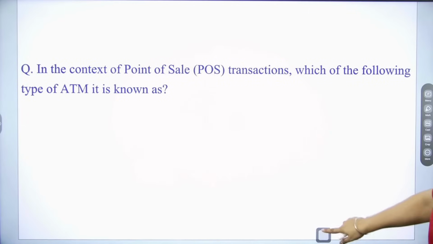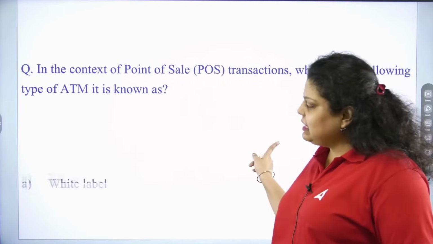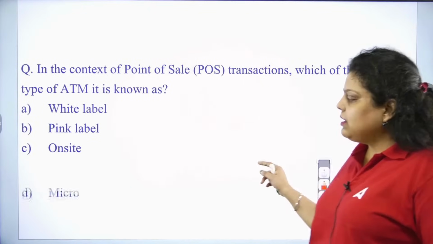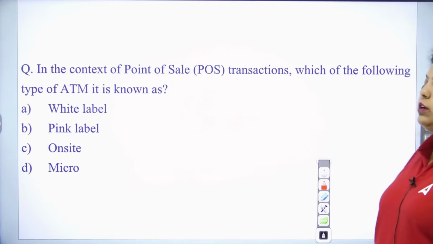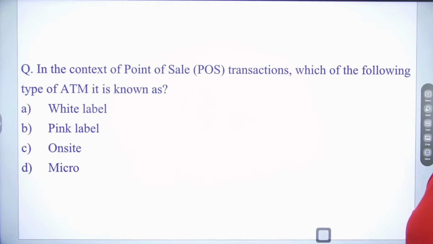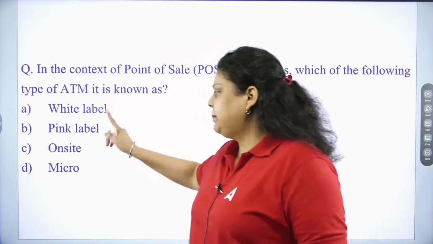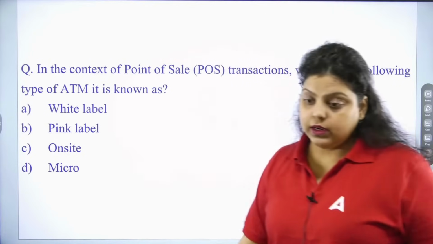Next, in the context of point of sale transaction, which of the following type of ATM is known as? So we are talking about a point of sale terminal, POS. In that context, which type of ATM is it known as? Is it a white label, pink label, on-site, or micro ATM?